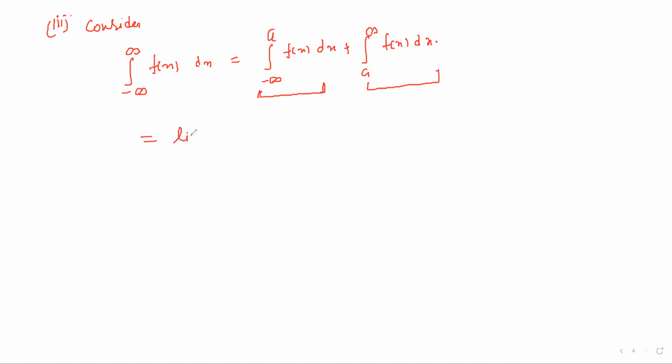So we can write it like that: limit a tending to minus infinity. Here it is a, so we can take it b. b tending to minus infinity, so we can write b to a of f(x) dx. Like we can say c to infinity, then we can write a to c of f(x) dx.